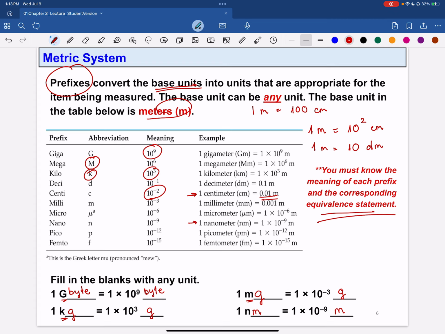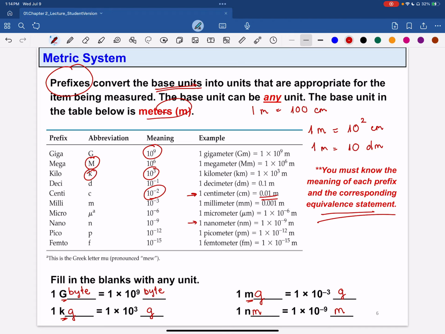Okay, so that is for units of measurement and the metric system. In short, measurements happen in our daily life. We have SI units, a common way to communicate between different scientists or chemists. Prefixes in the metric system are based on 10, and a prefix converts the base unit into a unit that is appropriate for the item being measured.